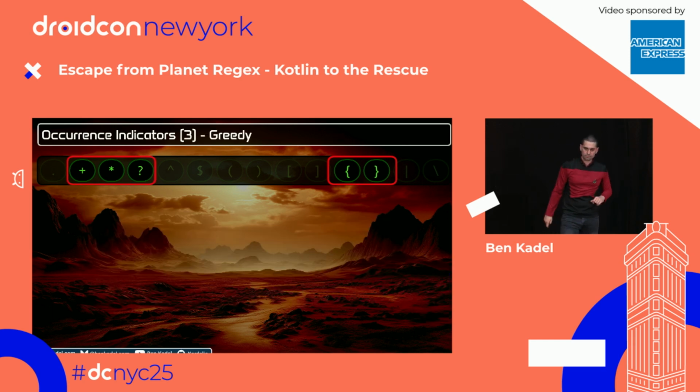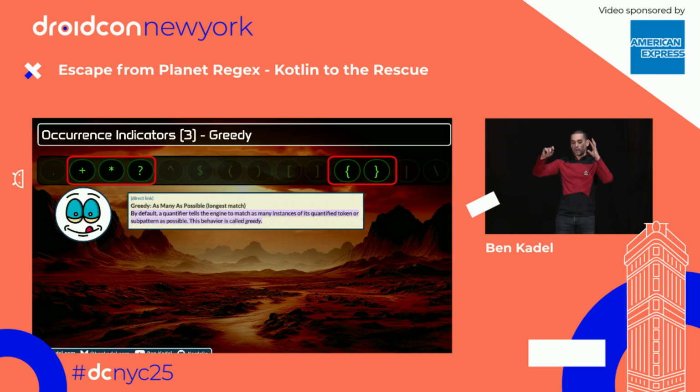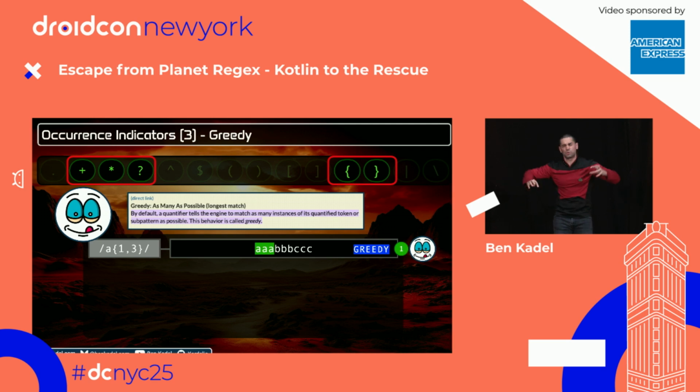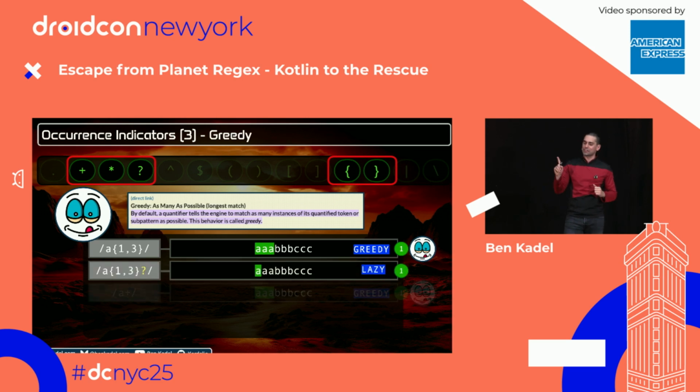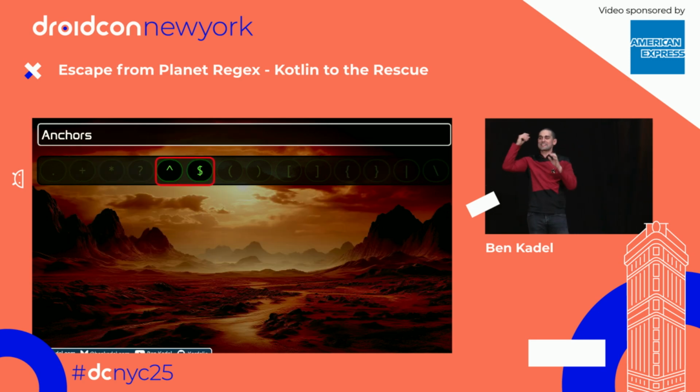Cool. So over to that greedy thing we talked about. By default, again, default behavior, regex in occurrence indicators will be greedy. It will try and take as many matches as it can get. If it can get 3, it's going to get 3. We can toggle that behavior by putting a question mark after our occurrence indicator. That turns it from greedy to lazy. And now regex will try and just take the least that it can get in order to satisfy a match.